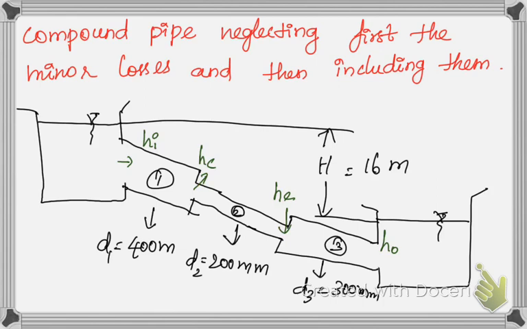So we'll calculate these minor losses first. So remember that head loss at the inlet, head loss due to contraction, head loss due to enlargement, and head loss at the outlet. So 4 minor losses we have to account for here as per the diagram or as per the problem which is given here.